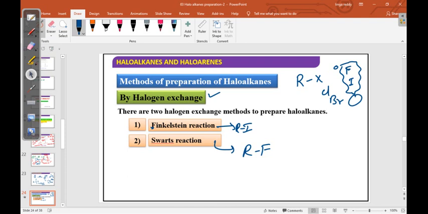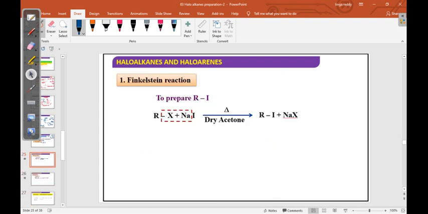In Swarts the remaining one, RF. For alkyl chloride and bromide, we already discussed many reactions. The Finkelstein reaction is the preparation of alkyl iodide from alkyl chloride or alkyl bromide, already existing compounds. We are just replacing these halogens with iodine.